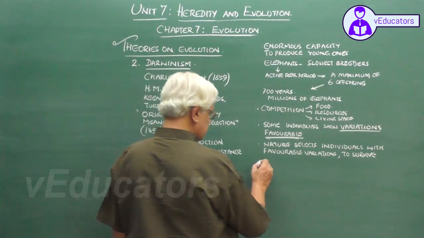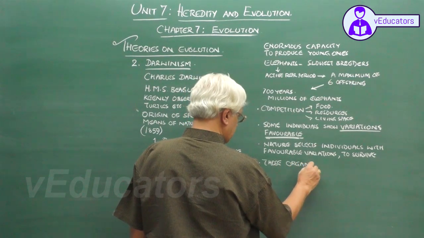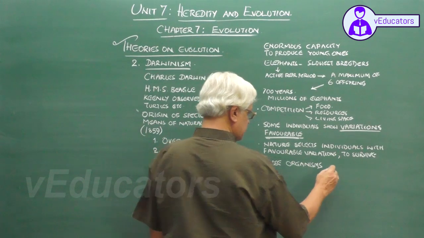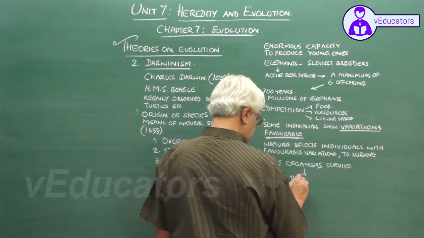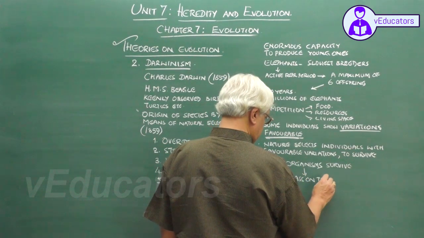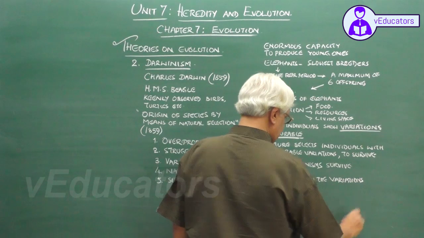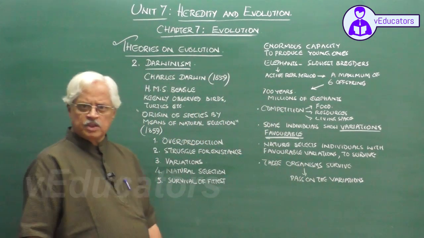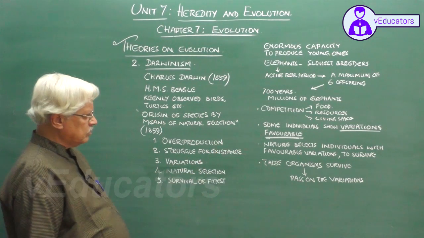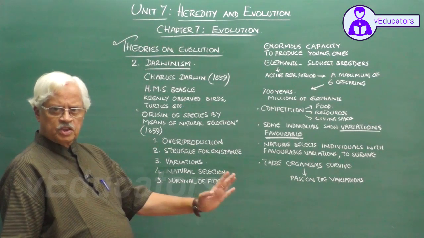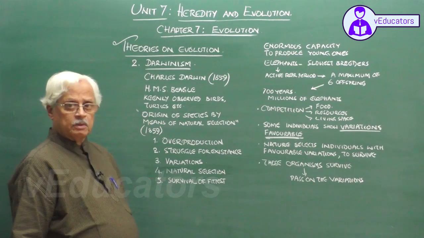So those organisms with favorable variations survive, pass on the variations, so variations become established, and slowly the organism or the animal shows changes, becomes a new species. This is the idea given by Darwinism.